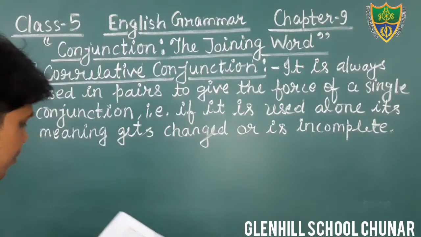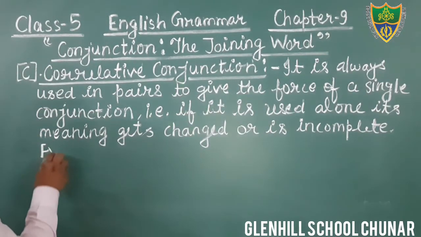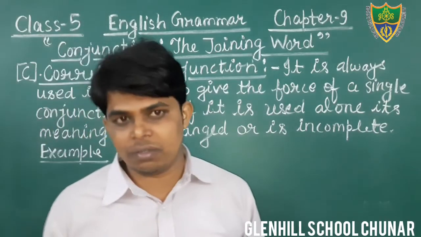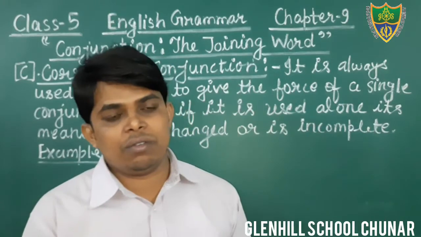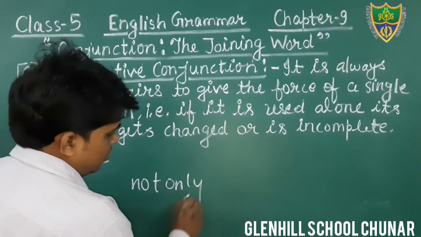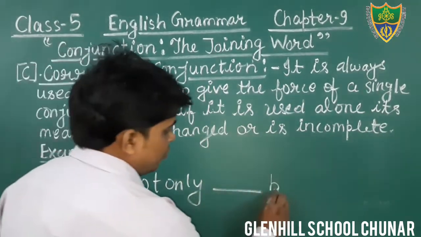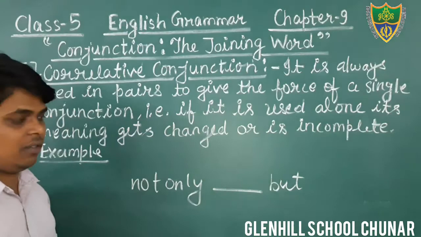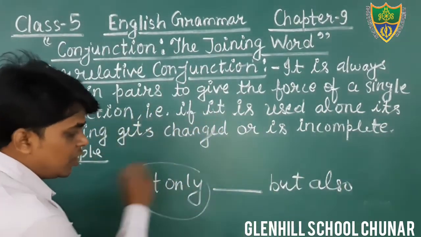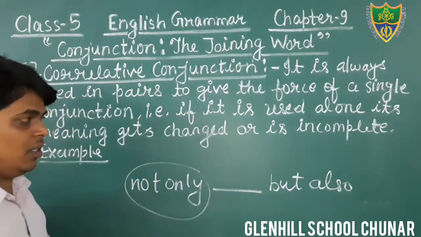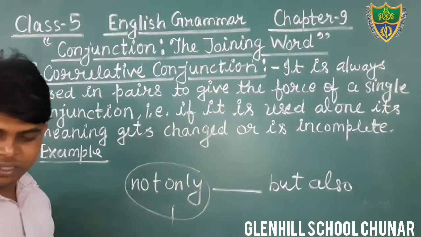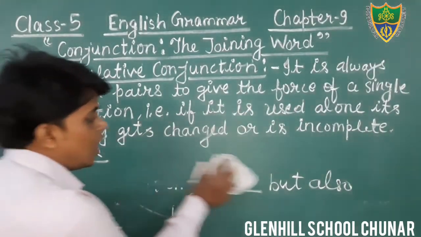Okay, students, just see the example. When you see the example, you can understand. For example, I have told you, students, not only but also. Not only, blank is there, but also. That is one conjunction. It is used in pairs. When we use it singly, it is incomplete and its meaning will be changed. In the same way, either or, neither nor.